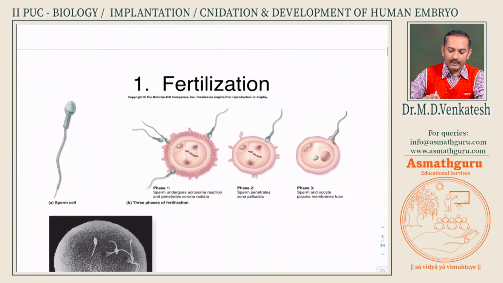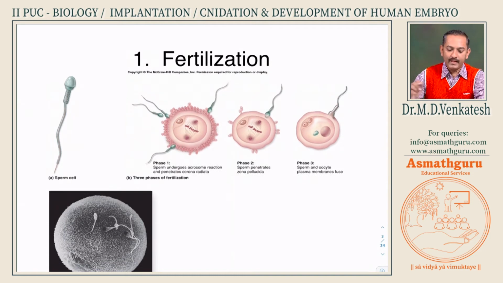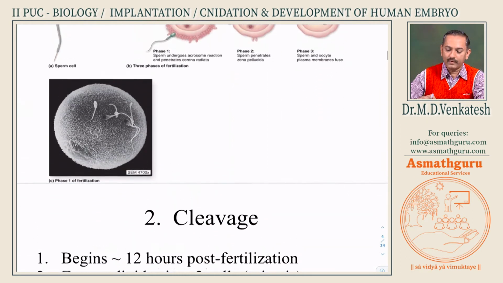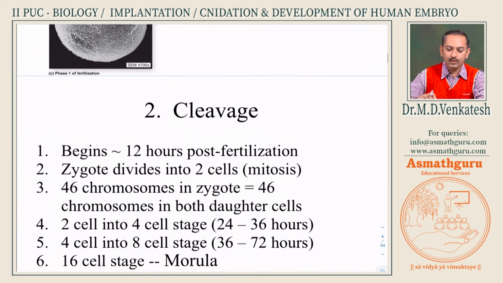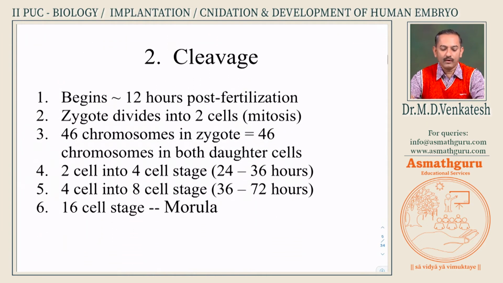Now fertilization is the process where the sperm fertilizes and the cleavage of the egg starts after the formation of zygote. What is the end product of fertilization is called zygote. Now this zygote begins to cleave, means divide.